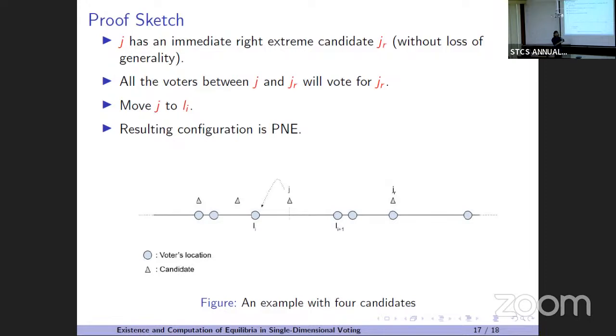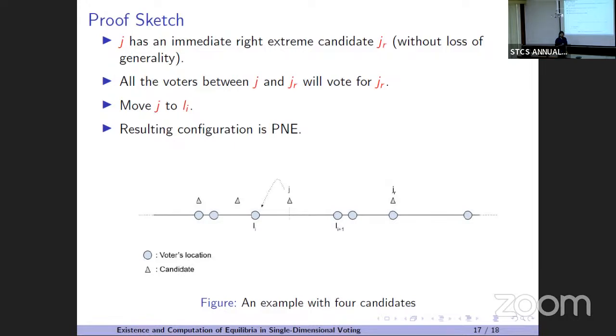Yeah, so for 5 candidates, what can happen? For 5 candidates, this proof will not go. Why? Let's say J is in the middle, and here are 2 candidates, and here are also two candidates. So J will not have an immediate right extreme candidate or an immediate left extreme candidate for 5 candidates. But for 4 candidates, you'll always have either an immediate right extreme candidate or an immediate left extreme candidate. The issue comes to a particular location that could be mine.